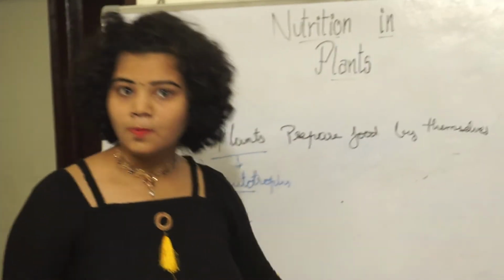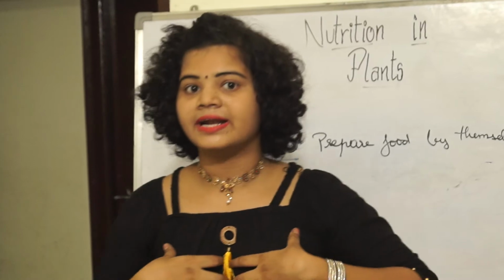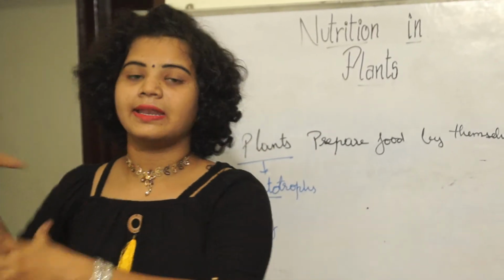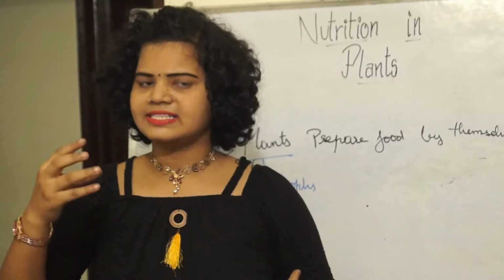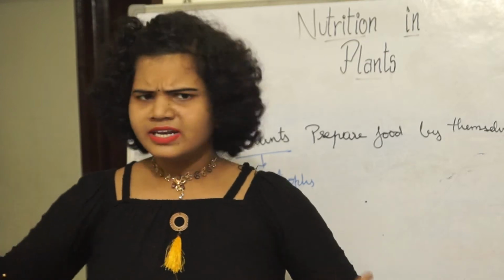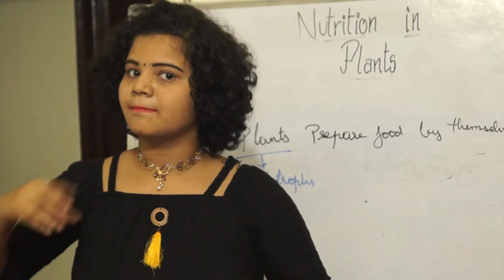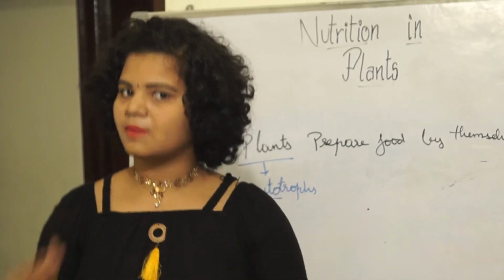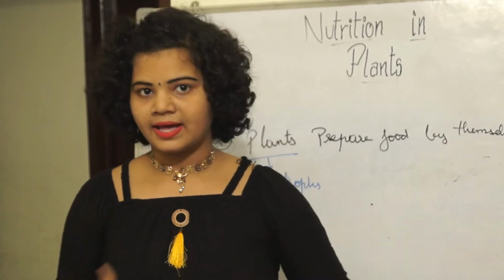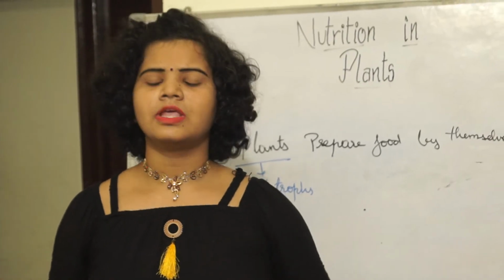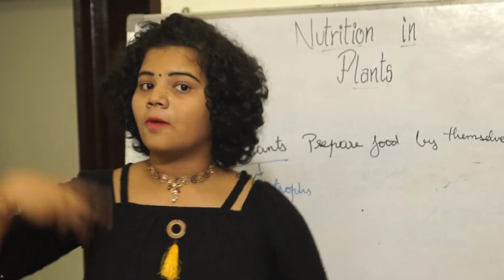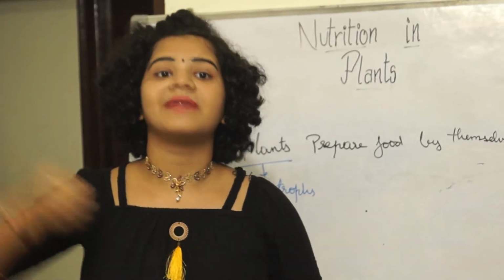And we, the humans and the animals, depend on others, or else we depend on plants and animals for food. So let's say we have fruits and vegetables. We need food from plants and animals. We need fruits from plants, right? We eat mango, guava, papaya, banana, etc. All these fruits are obtained from the plants.